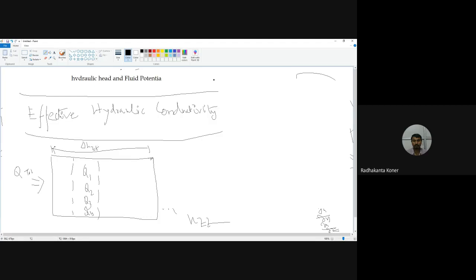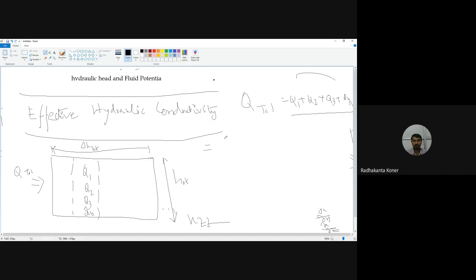The length is L total. Then we can determine Q total is equal to Q1 plus Q2 plus Q3 plus Q4.